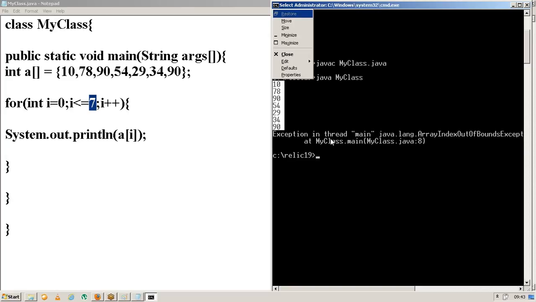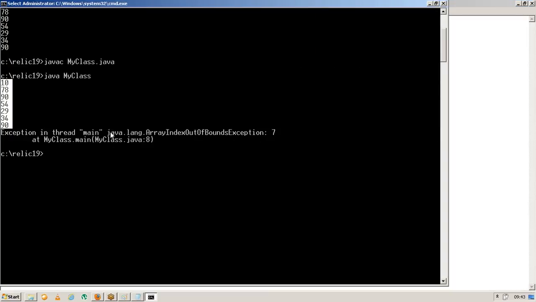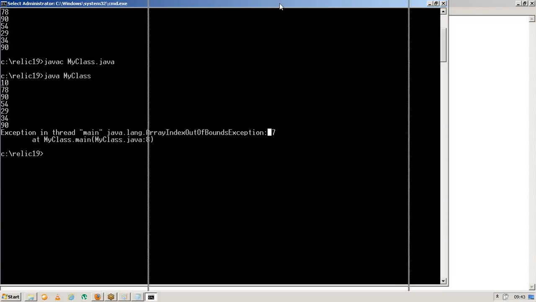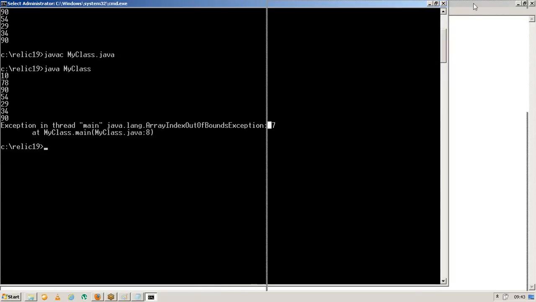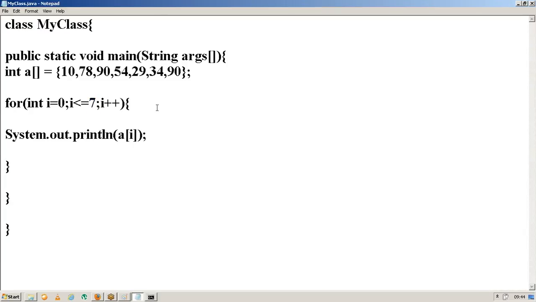The array index for 7 is out of range here, so it will cause an error, something like an array index out of bounds exception. Compile this. It compiled successfully. Execute this one. Up to 90, that means up to 7 elements, it is displaying. But array index 7 means it has to retrieve the 8th element, which is not there in your array. So it is returning an exception: java.lang.ArrayIndexOutOfBoundsException for the index value 7.